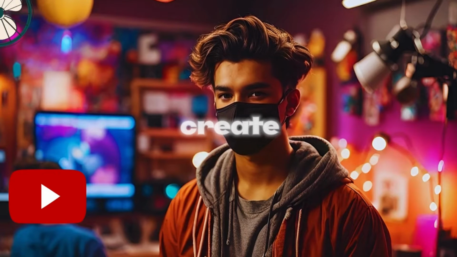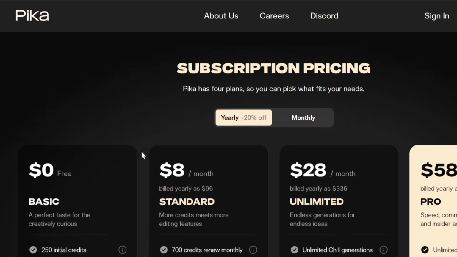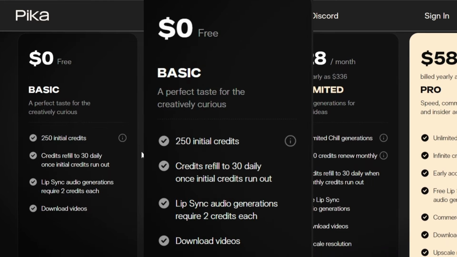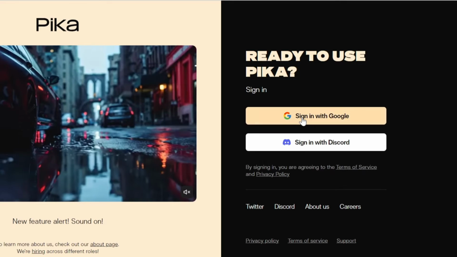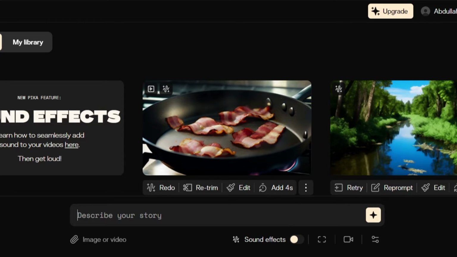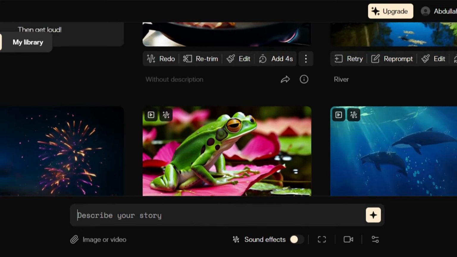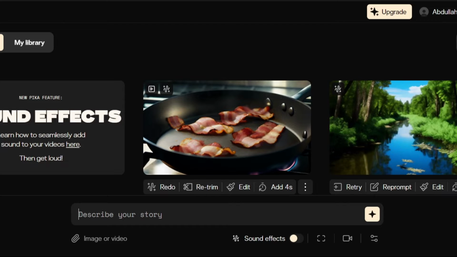Now, to start creating videos with this tool, you need to first create an account. It's totally free. You can start with their basic plan, which costs just $0 and gives you 250 credits, which you can use to create lots of clips. And the best part is that you can reuse those anime clips for several different videos. So all you need to get started is to sign up for the basic plan and upgrade later if you want to. Now, once you're done signing up, your pika.art dashboard should look like this. Now you want to give it a prompt. You see, one of the most difficult parts of making these types of motivational anime videos is getting the prompt right.